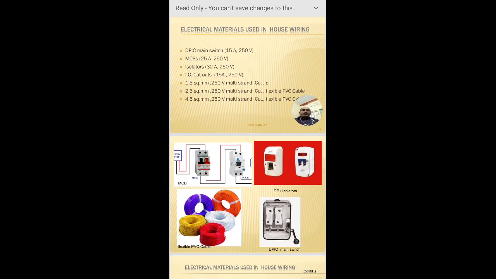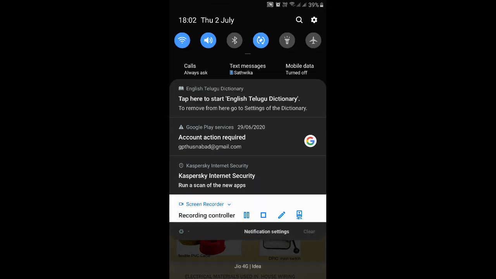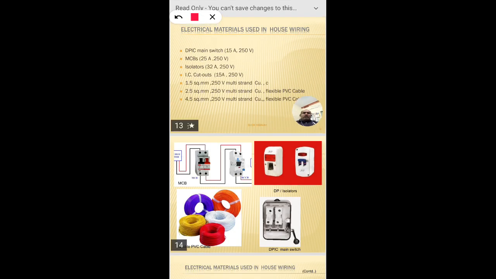So you can see the DP iron clad double pole main switch. It is generally 15 amps. In domestic lighting load we use less than 5 amperes, and for power loads we use 15 amps. In domestic use, for lighting purposes we use a 5 ampere circuit, and for power loads like refrigerators, immersion heaters and geysers we use 16 amp switches. The double pole iron clad main switch is used for on and off purposes.